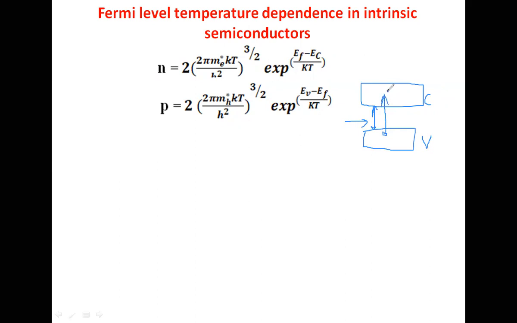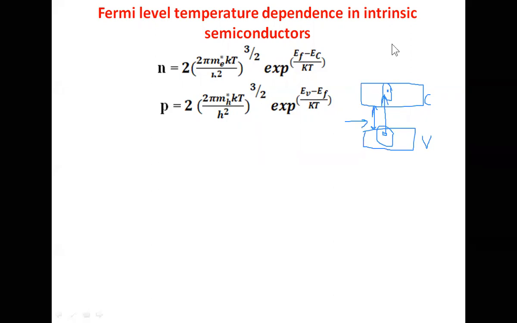Because of the excitation process, one hole is created in the valency band and one electron is created in the conduction band. That means the number of electrons in the conduction band must be equal to the number of holes in the valency band in intrinsic semiconductors.